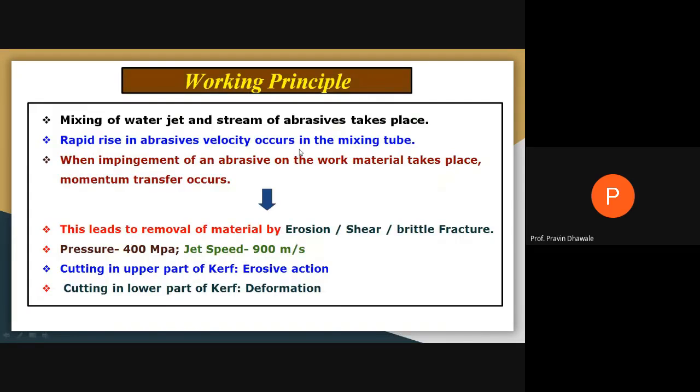When impingement of an abrasive on a work material takes place, momentum transfer occurs. What is the momentum transfer? At the inlet of the nozzle, you are getting high pressure water. And at the outlet, you are getting a high velocity abrasive water jet. When it strikes the surface of the workpiece, what happens?